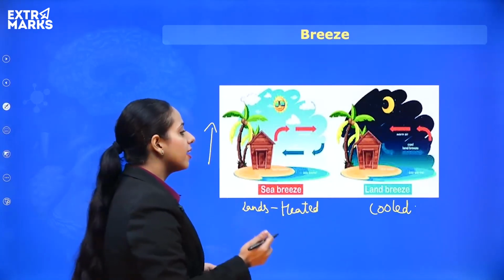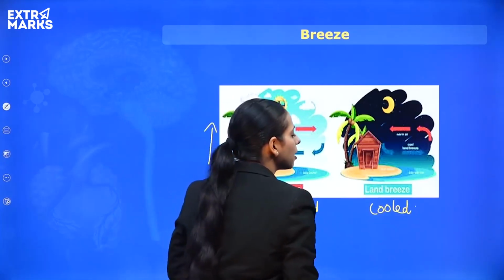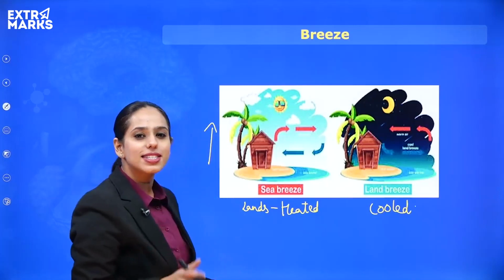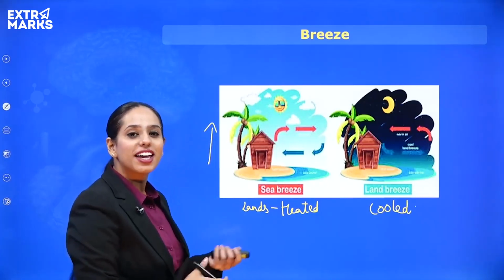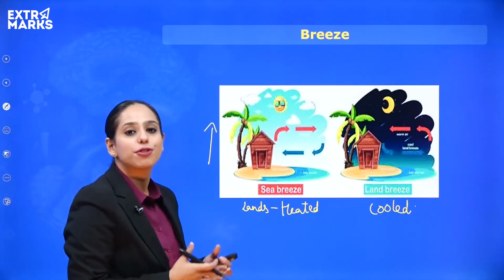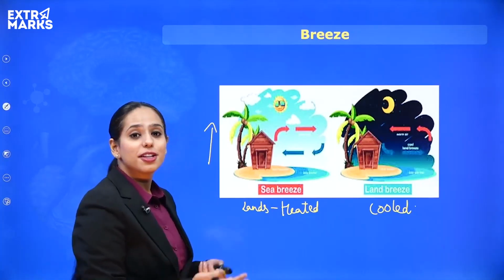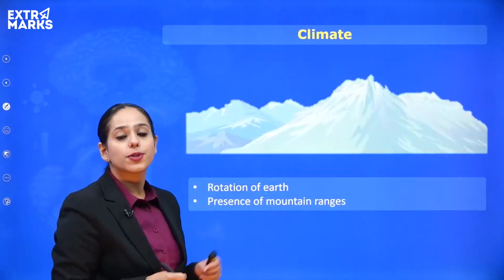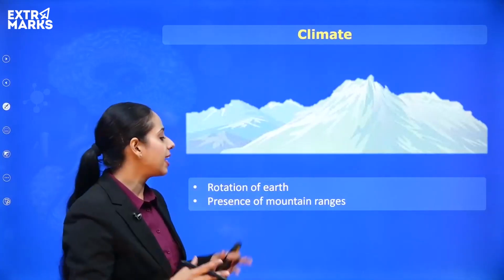This is known as the land breeze because it is flowing from the land towards the sea. I hope this is clear. And now you know why it is happening if you have understood the science behind the movement of the air.